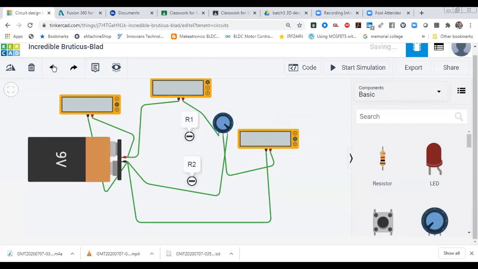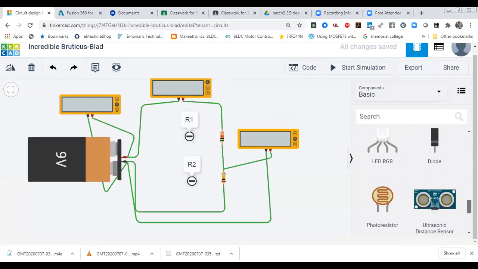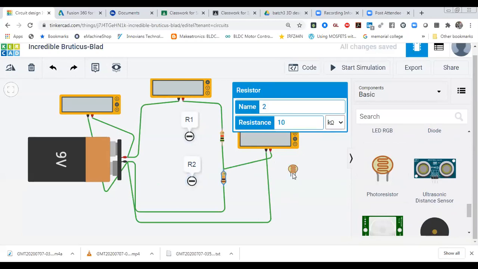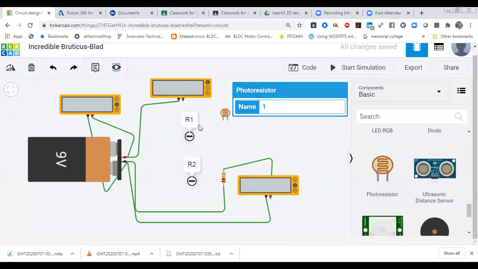Now I'm coming back to that previous circuit. In this circuit, I'm going to use my LDR. This one is an application of this circuit, where we are going to use the voltage divider. You can replace this resistance or this one, anyone you can do. So I'm going to replace this resistance with this LDR, because LDR is also a variable resistor. How this LDR works, you can check separately, so I'm going to show you separately how this LDR is working.